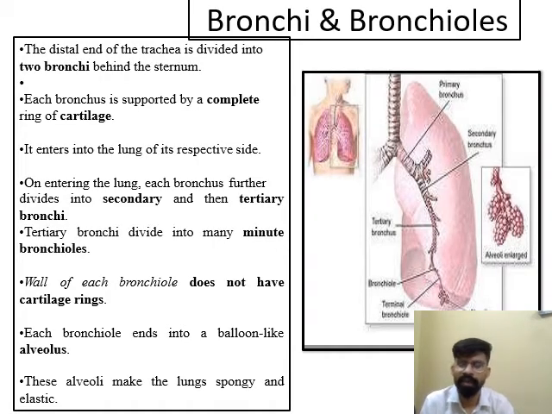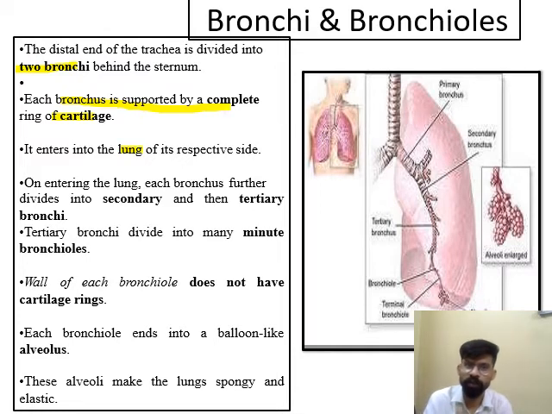The distal end of the trachea, or you can say the last portion of the trachea, is known as the bronchi. The distal part of the trachea is divided into two portions known as two bronchi, and each bronchus is supported by a complete ring of cartilage. In the trachea there are also cartilage rings that support it, and so in the bronchus a complete ring of cartilage is also present, and it enters into the lung respectively.